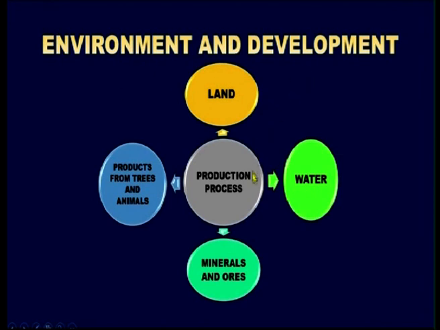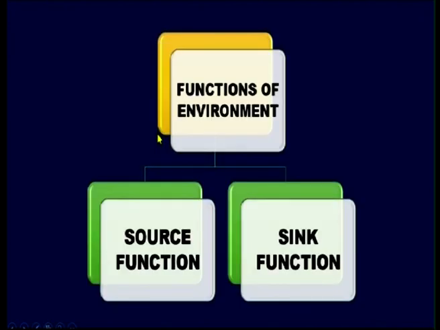So, as I told you, during the production process, natural resources are utilized. What are they? Land, water, minerals and ores, products from trees and animals. How these resources are provided by the environment and how it is damaging the environment, we will discuss. So, before that, we should understand what are the functions of environment.